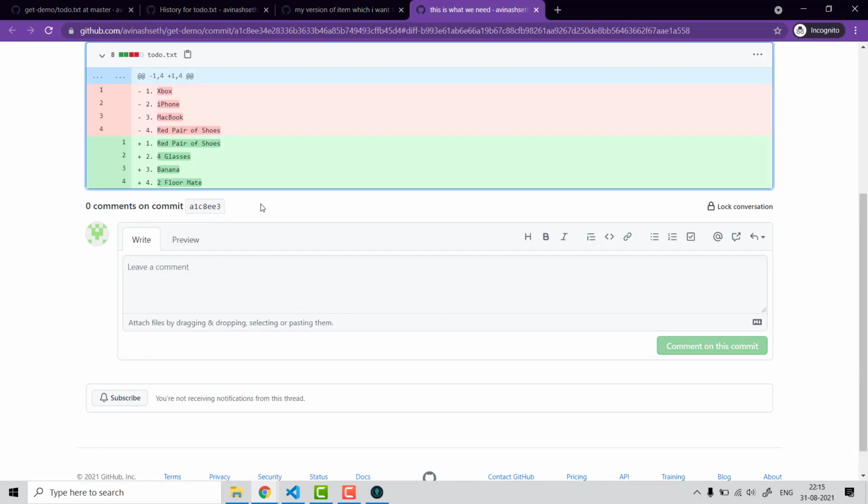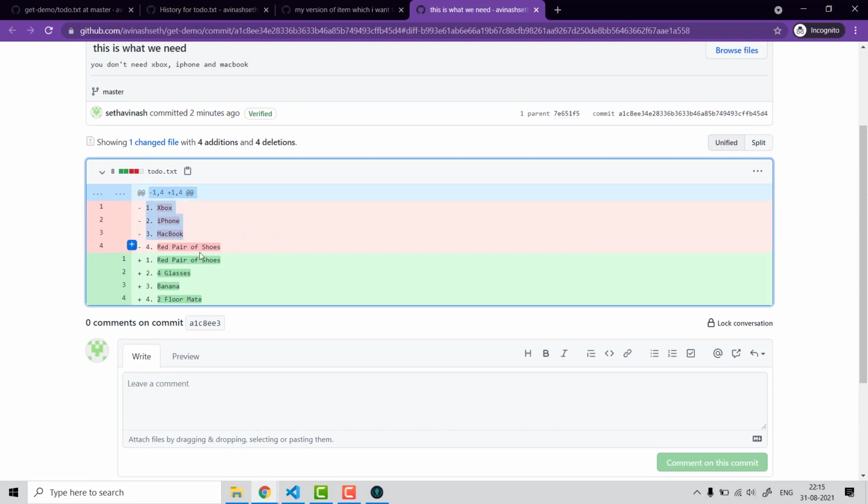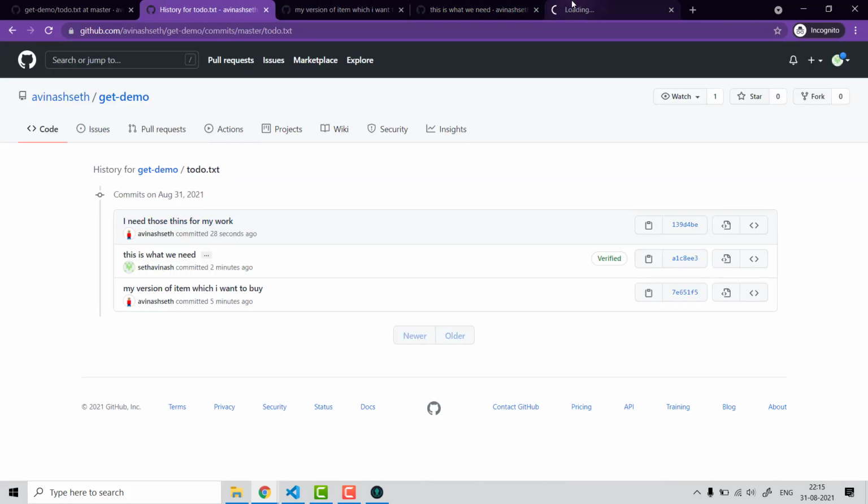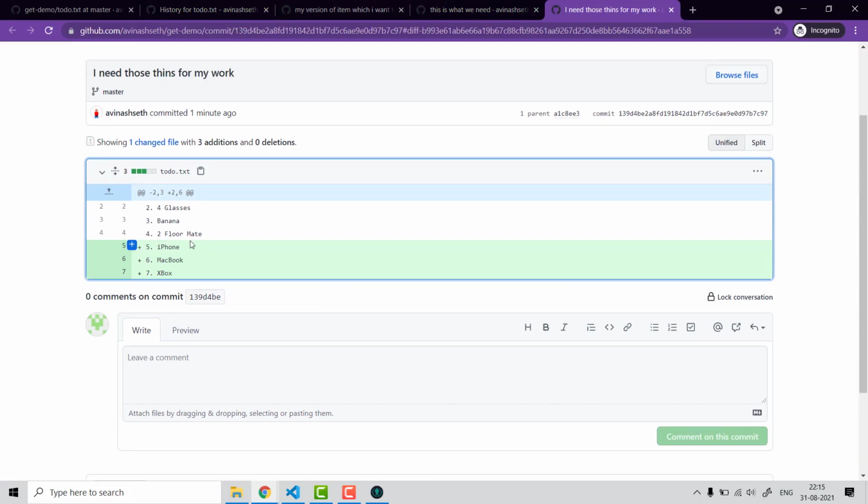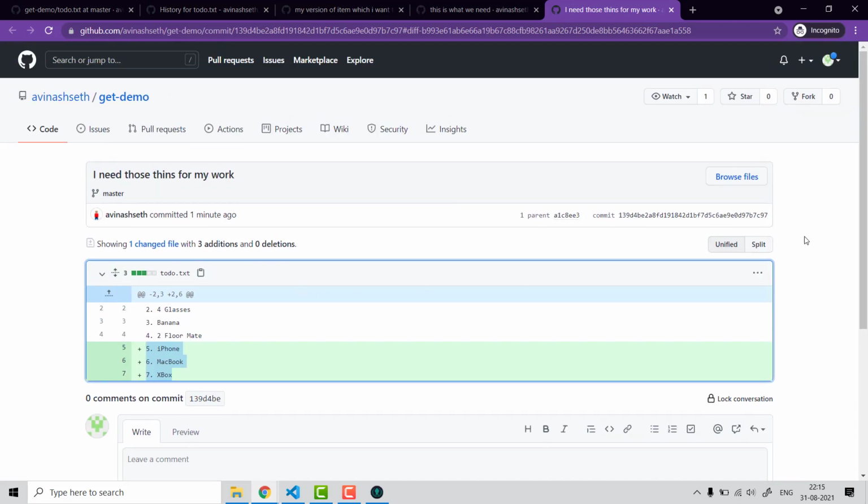She updated the list, so she removed these things. Technically she removed everything, and she added what she wanted. Now finally I said I need those things back for my work. So you can see I have added these three things. Okay, you can see I have added these things.